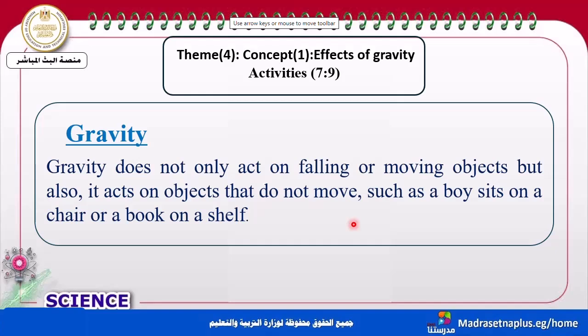All of these, my dear students, are due to what? Due to the gravity force, which affects the object that is falling or moving or also one that doesn't move and stays in its place.